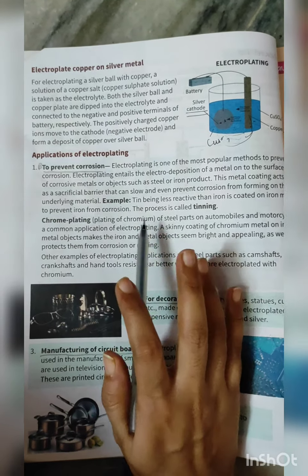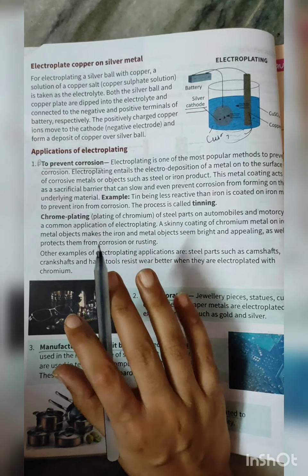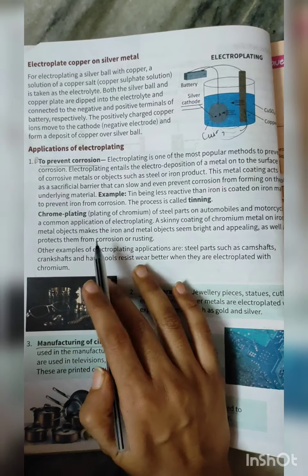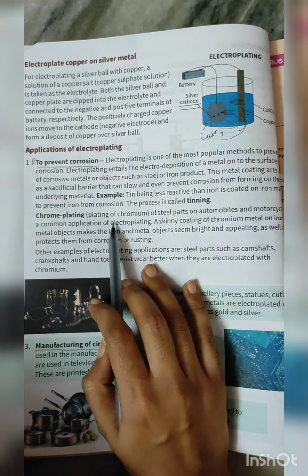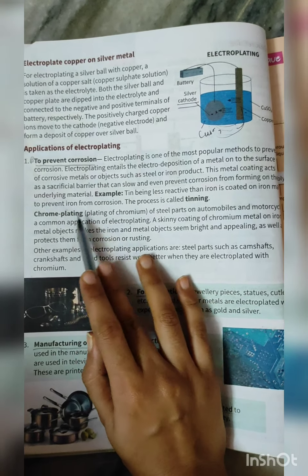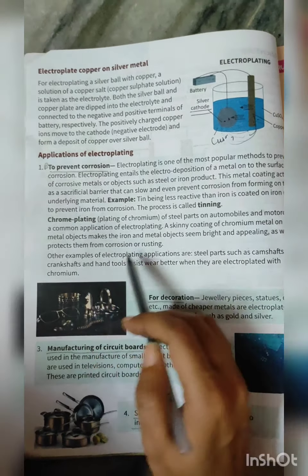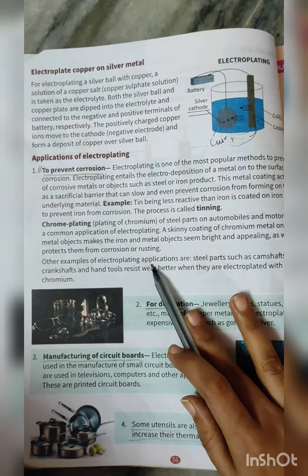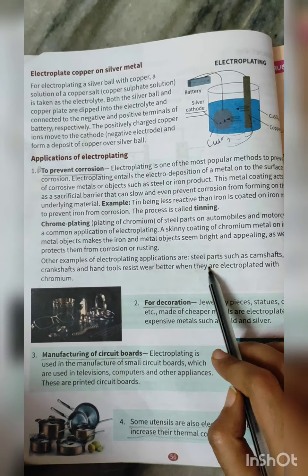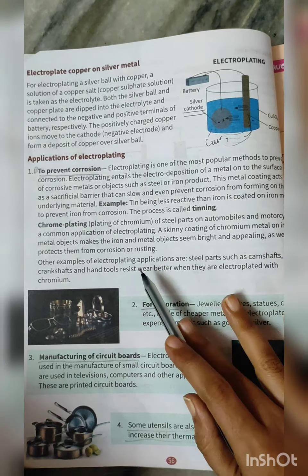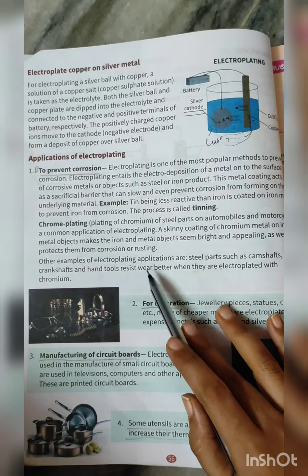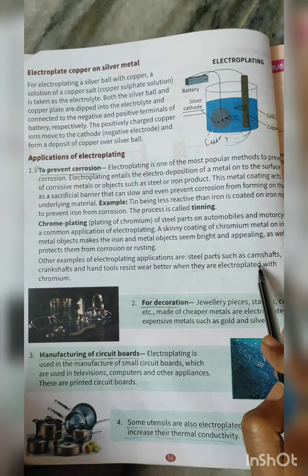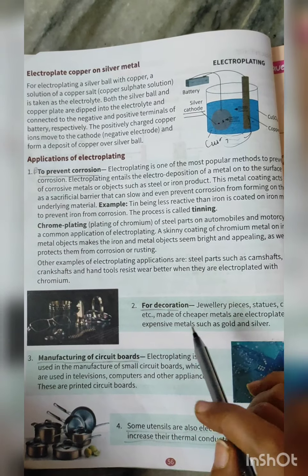Now what will happen then? No corrosion will happen on the underlying iron. Chrome plating: on the iron plate, the plating of chrome will be done, and you can see that on automobiles also. Other examples of electroplating applications are steel parts such as camshafts, crankshafts, and hand tools, which resist wear better when they are electroplated with chromium.